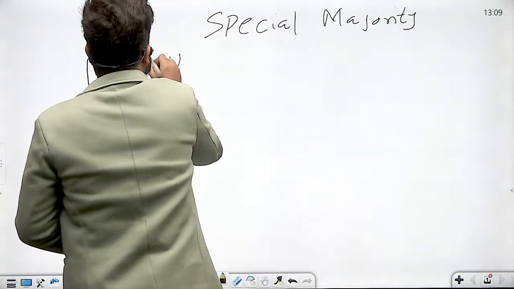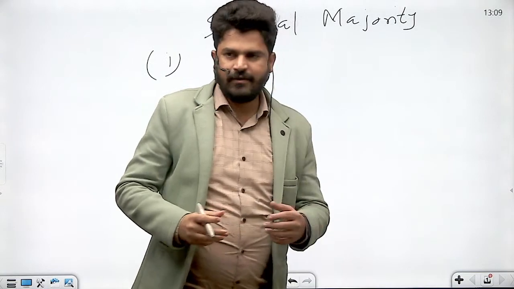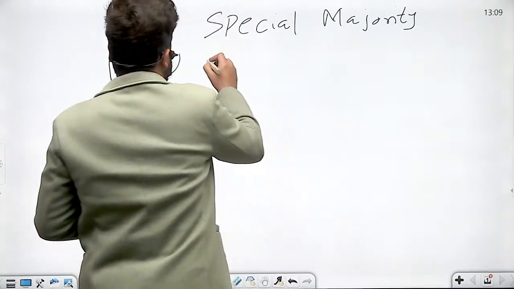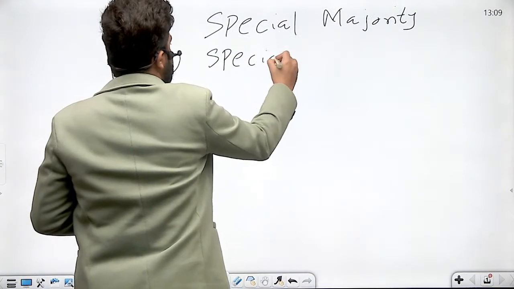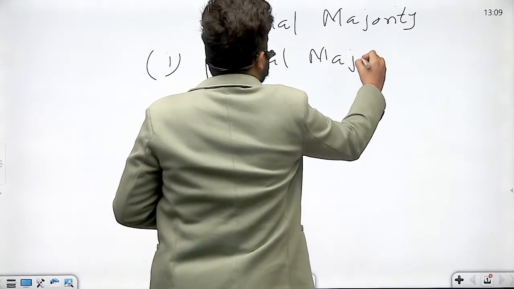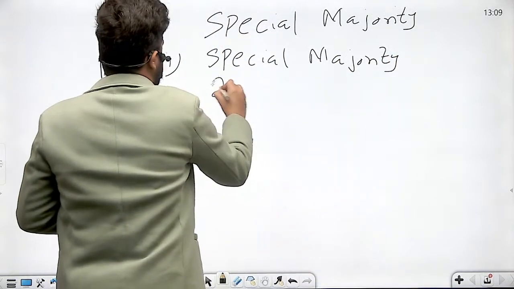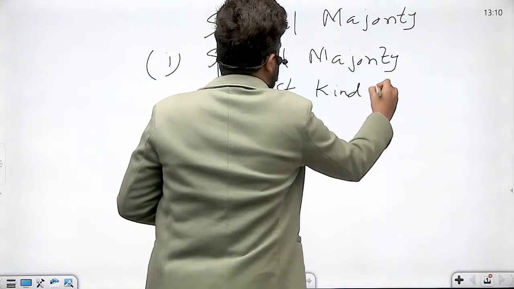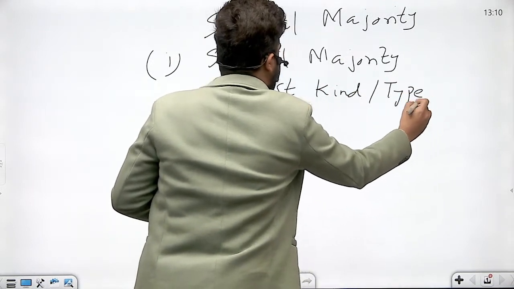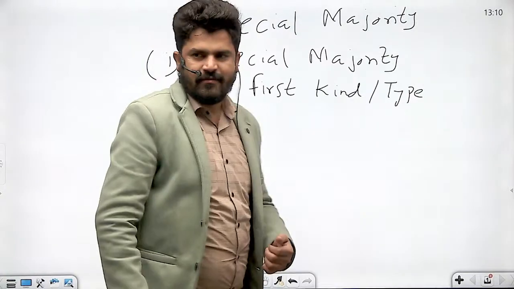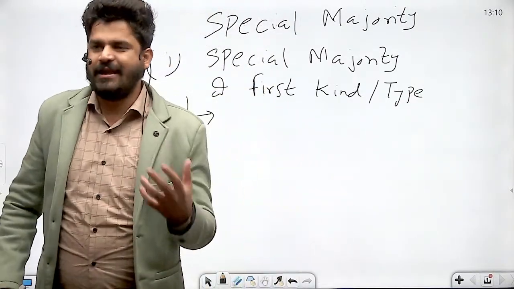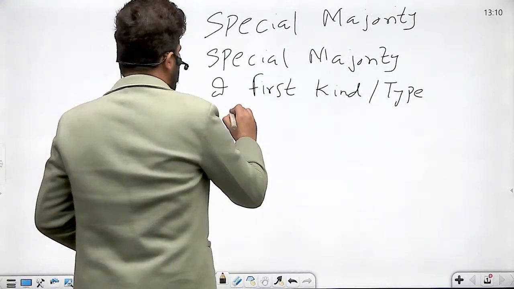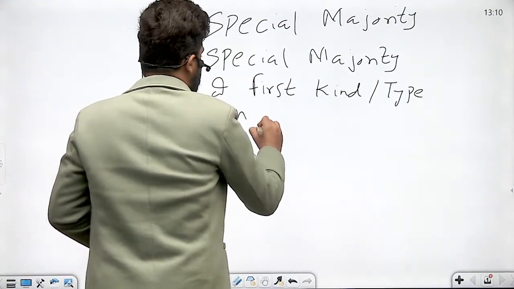In that, we have seen that the special majorities are of three types, as incorporated in the Constitution. First is special majority of first kind. What is this majority? That is majority of not less than 2/3 of the members of each house present and voting.